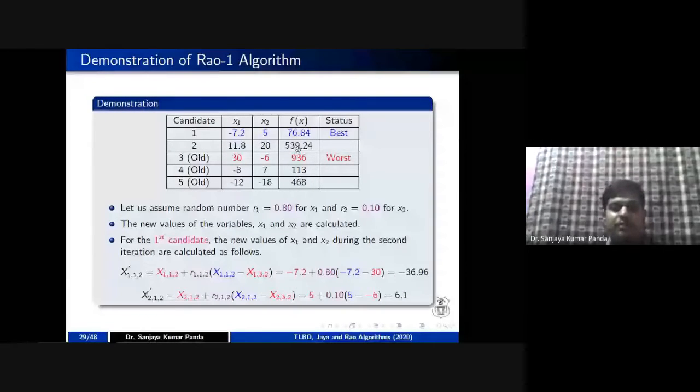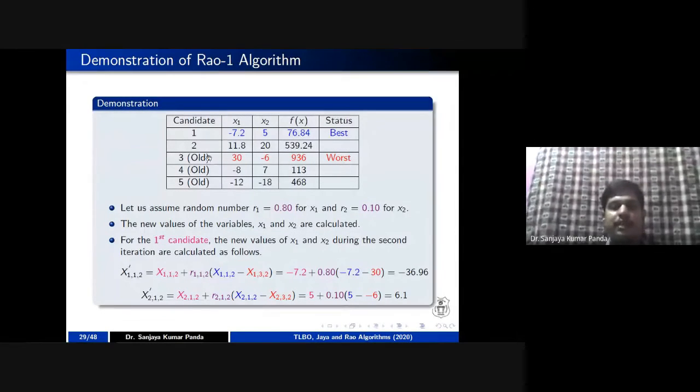So I will take the first value. I'll take the first population with 1 and 3, second population with 1 and 3, third population with 1 and 3. Like that, I have to continue in order to generate the second population. So I am taking minus 7.2 with a random number 0.80, and the difference between minus 7.2 and 30. So I am getting minus 36.96. Similarly, I am taking 5 plus the difference between 5 and minus 6 with a random value of 0.10. So I am getting the value as 6.1.